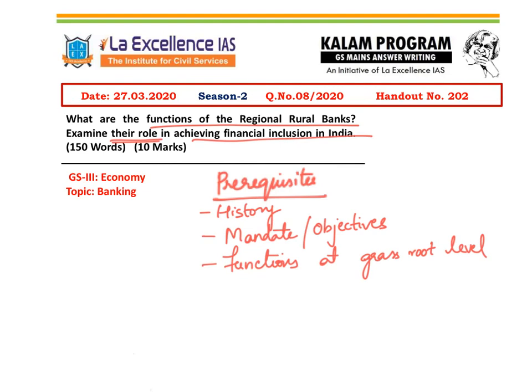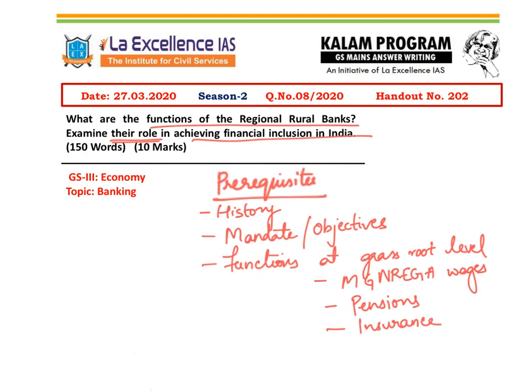Apart from banking services and credit giving, they also perform functions like disbursal of Mahatma Gandhi NREGA funds. Pensions are given through this. They also participate in penetration of insurance mechanisms in the rural areas. So all these grassroots level functions, one needs to have an idea.